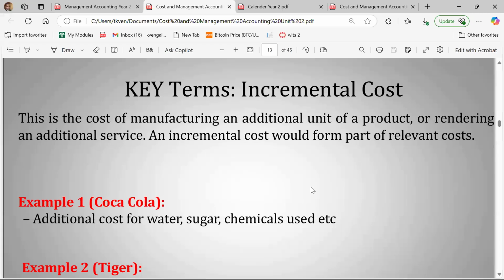Incremental cost is the cost that is going to increase when we make a specific decision, right? If I choose that I want to use a road to transport my goods, there are going to be incremental costs in the form of the monies that I have to pay the drivers, in the form of the toll gates and all of those things that are going to increase the cost of me transporting things.